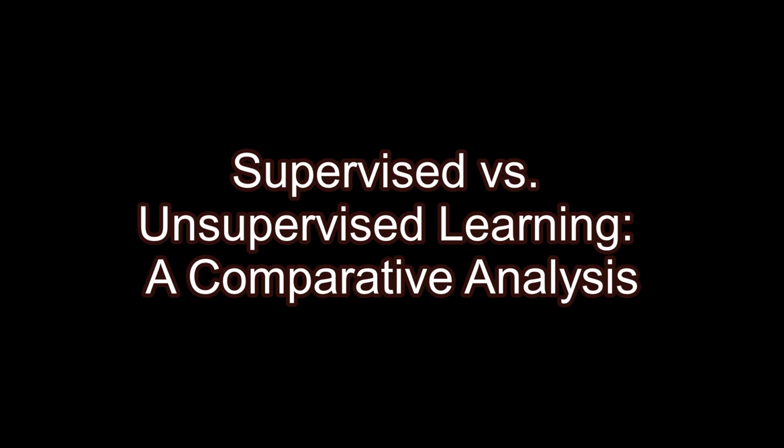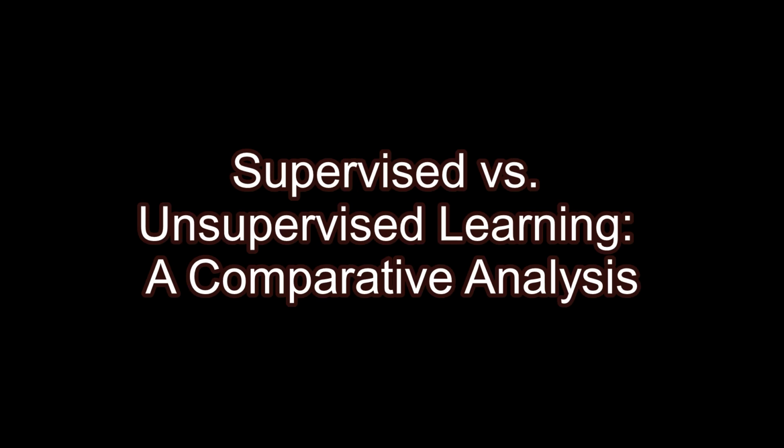Supervised learning. Definition: supervised learning involves training a model on a labeled dataset. This means the algorithm is provided with input-output pairs, and it learns a mapping between the inputs and outputs. Training data requires a dataset where the outcome variable, or label, is known. This dataset serves as the teacher guiding the model towards the correct prediction.